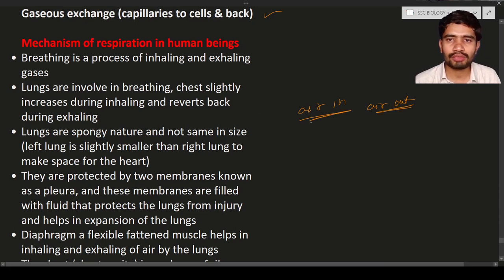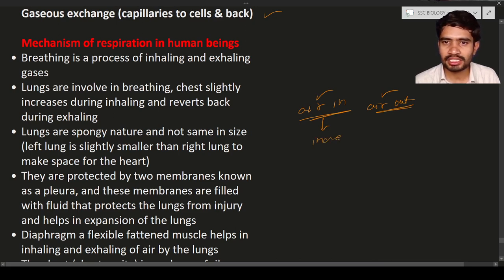So this is known as breathing. Lungs are involved in breathing. The lungs help in the exchange of gases, and not only that, they help in the inhalation and also exhalation of the gases. When the air goes inside, the volume increases and our chest size increases.